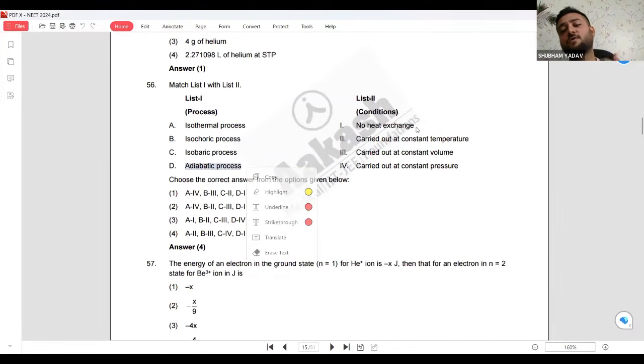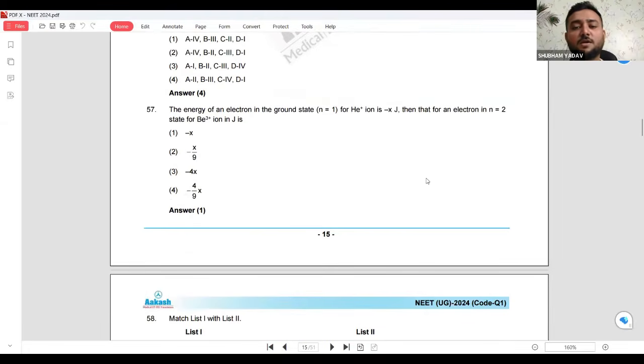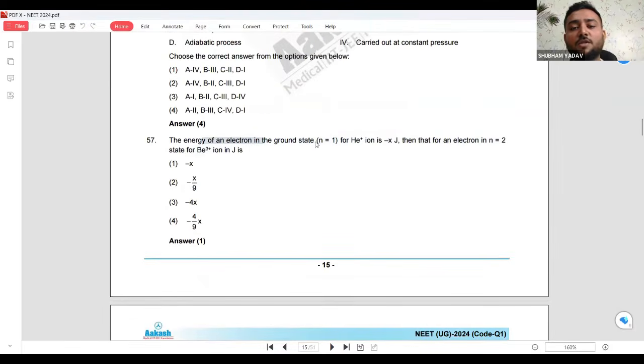Adiabatic, I know. I hope you know that no heat exchange is adiabatic. This is a very easy question. This you have to solve, you know, energy of electron in the ground state.